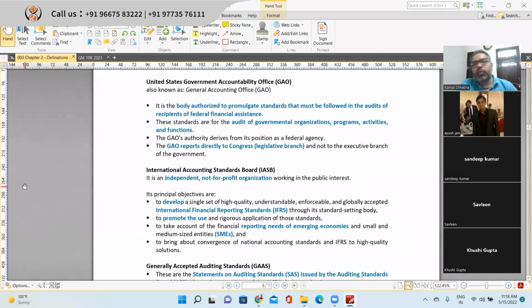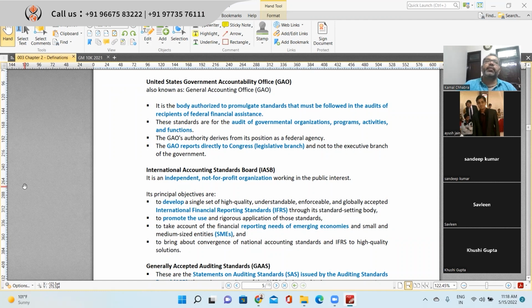Next one is the United States Government Accountability Office. In many of the questions, you will see only the General Accounting Office or Government Accountability Office. They're also known as GAO, so in a question you may see interchangeable terms. But what exactly do they do? It's a body authorized to promulgate the standards that must be followed in the audit of recipients of federal financial assistance.